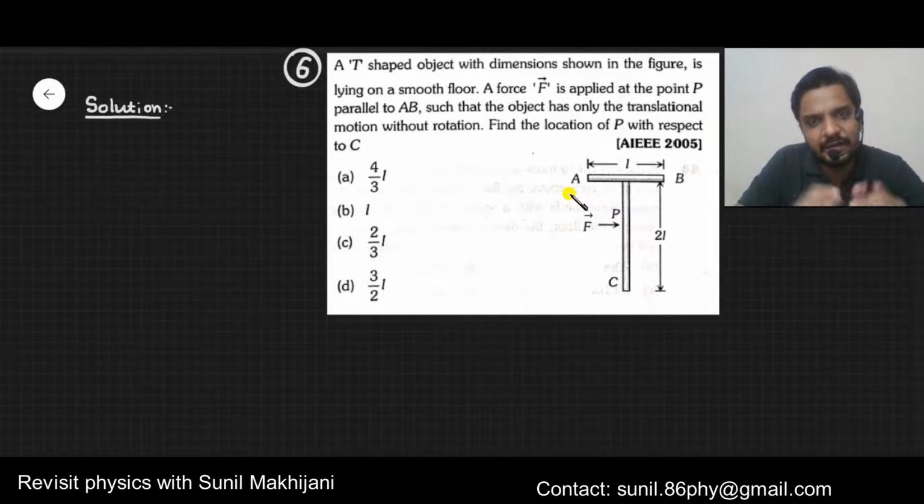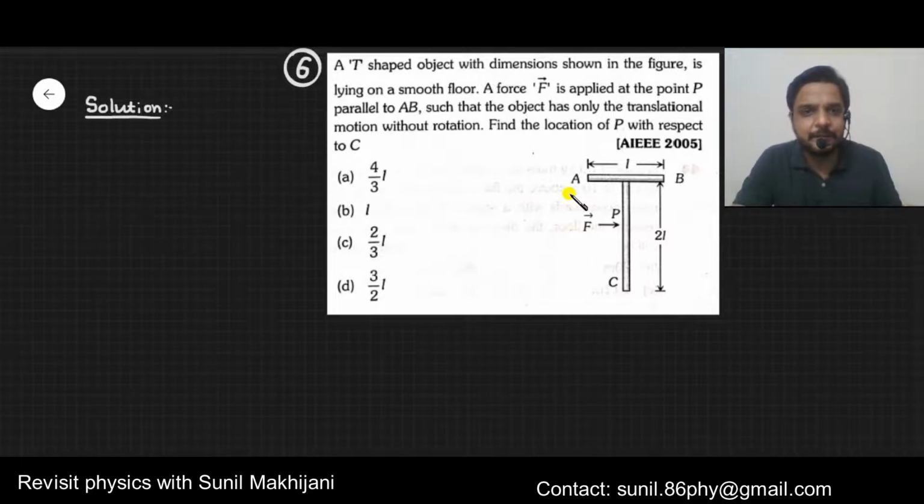So actually here we want to find the center of mass only. The center of mass must be at point P and we need to locate point P. Basically it is an indirect question, but actually we want to find the center of mass only. We want to find the distance of the center of mass from point C. C is the bottom point.